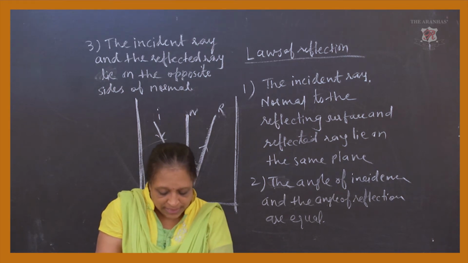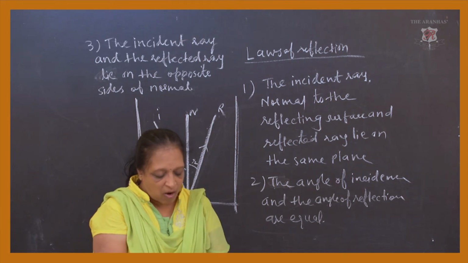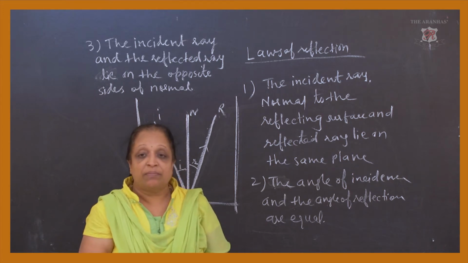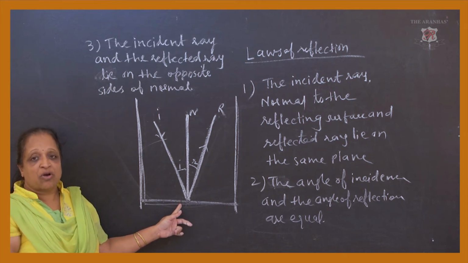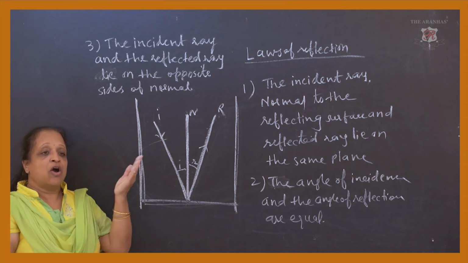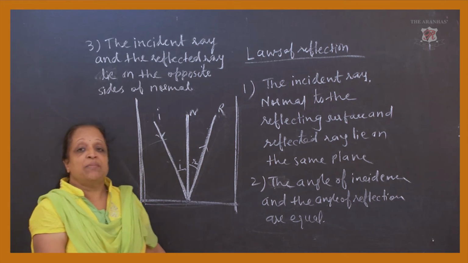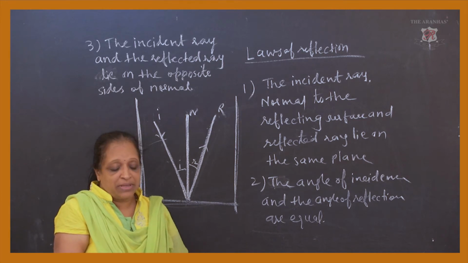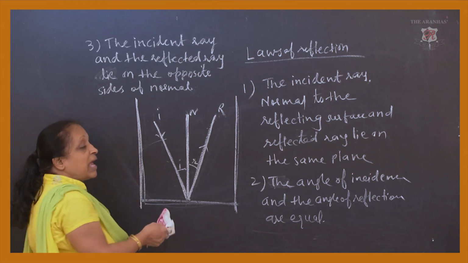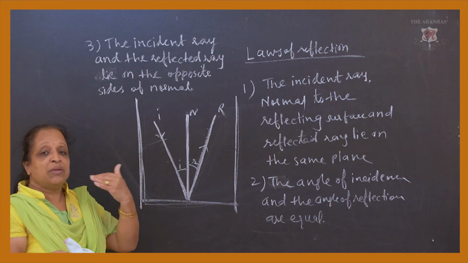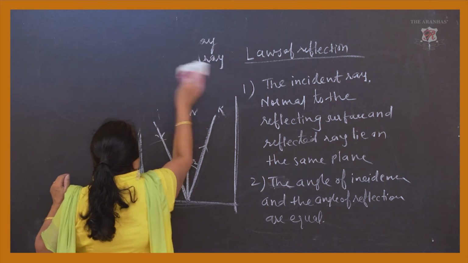Now coming to the next part, we look at how we get the images on the plane mirror. Actually it is the same, only we were talking in terms of the normal, incident ray, reflected ray, angle of incidence, and angle of reflection. But here, for the concept of how the images are formed on the plane mirror, we have one diagram which I will draw on the board, so you will have a clear idea about how the image is formed on the plane mirror. So let us draw the figure for that.